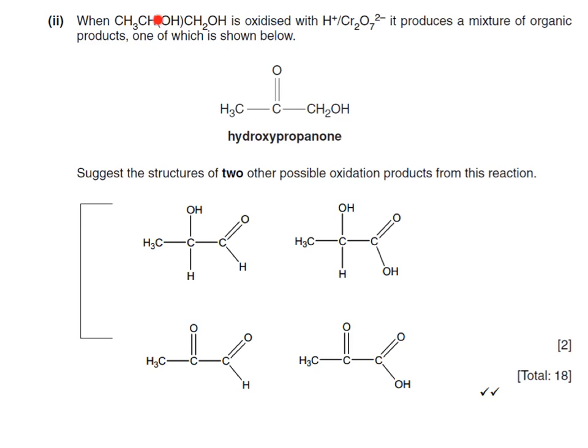So if I just show you what happens to this one, the potential outcomes for this secondary alcohol could be a ketone, which is shown over here and over here. And then what you can have with this alcohol, which is a primary one, remember, is that the primary one here could be oxidized to either an aldehyde over here or a carboxylic acid over here.